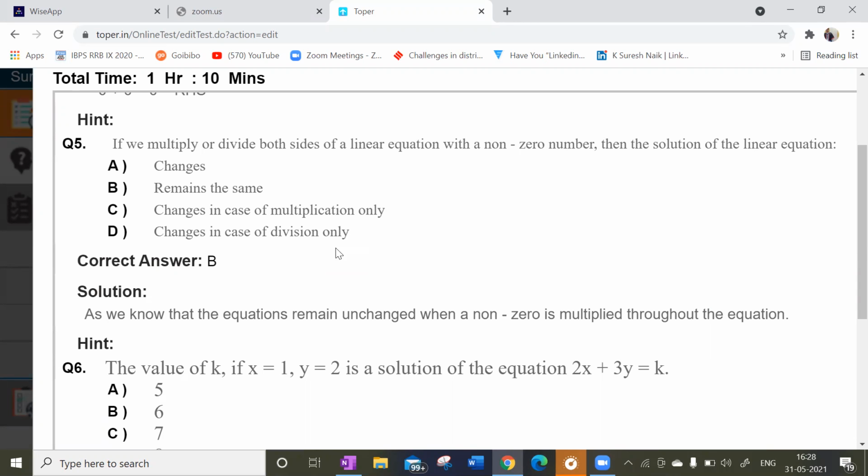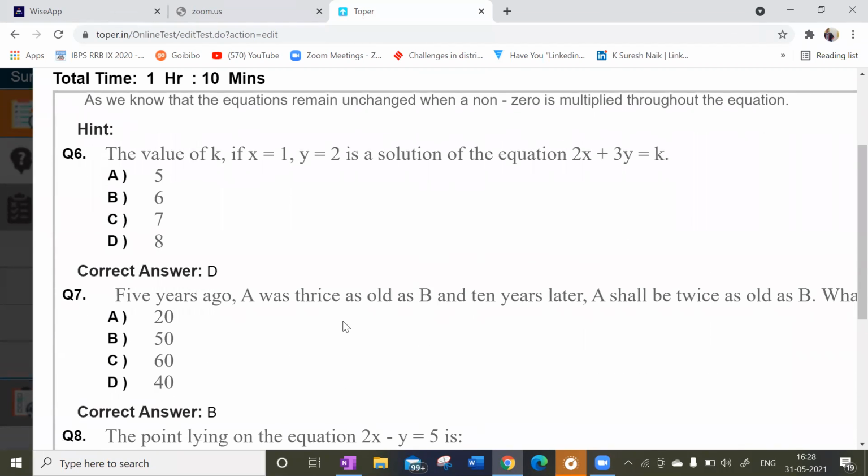The solution remains the same. Next, the value of k, if x is equal to 1, y is equal to 2 is the solution of the equation. Substitute here, you will get it simply. 8, sir. Very simple. Very easy question.